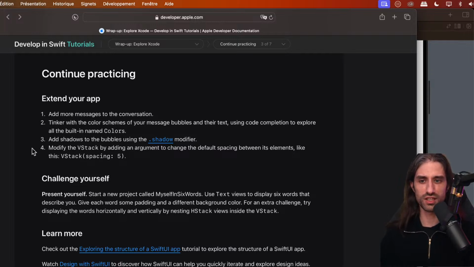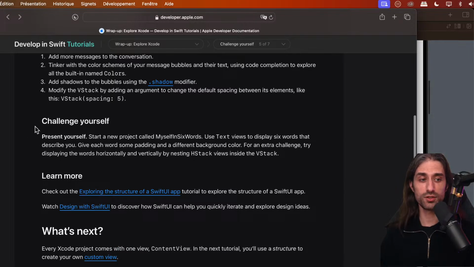You can try to make these changes. You can try to add shadows to the bubbles by using the shadow modifier. Or you can try to modify the VStack by adding an argument to change the default spacing between its elements, like this, so passing a spacing of 5 when creating the VStack.